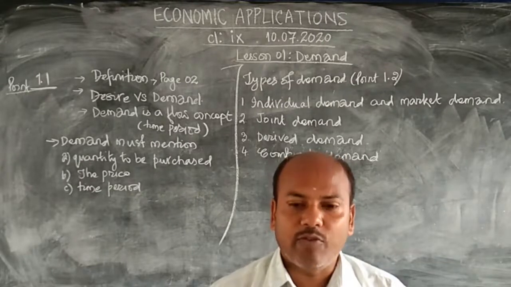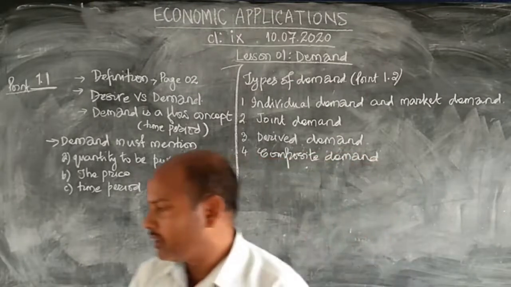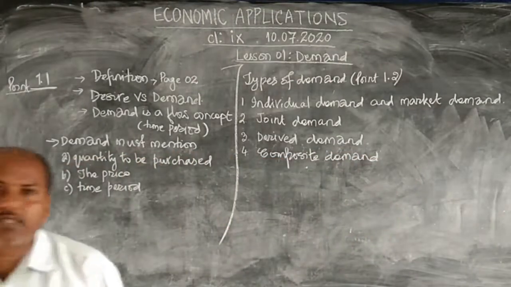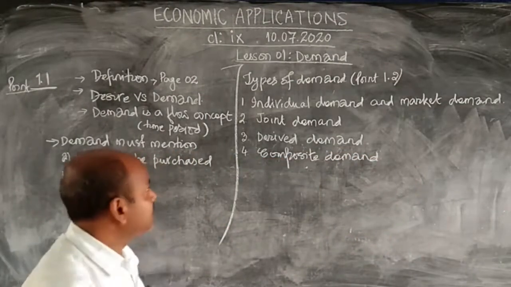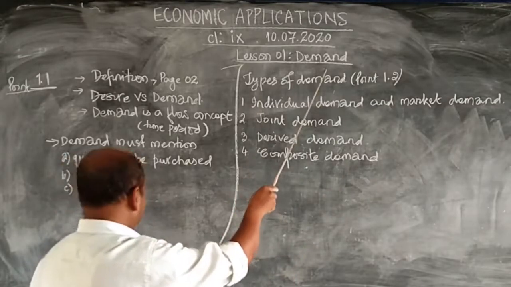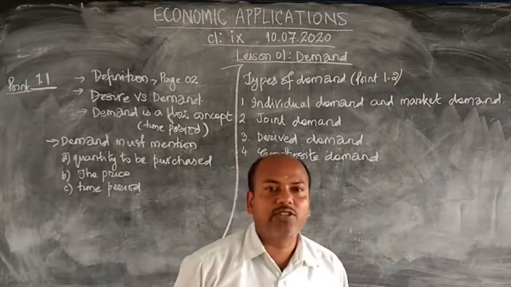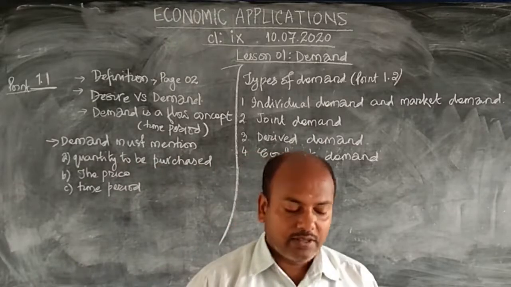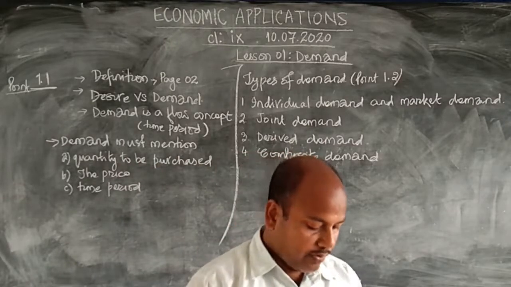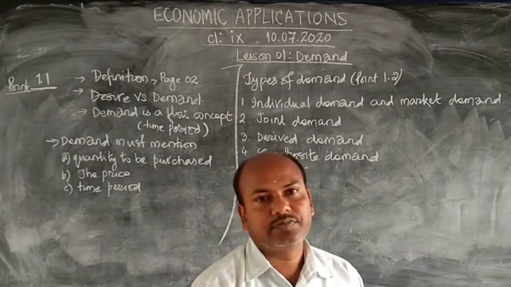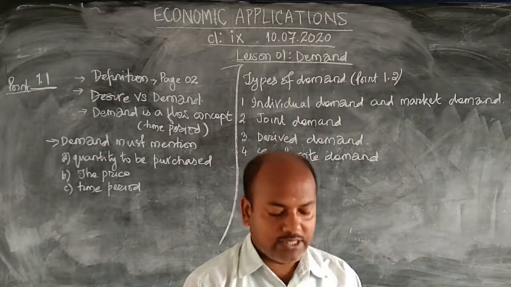So lesson number 1, we are going to begin a new lesson in economics, book 10. This is called demand. In this lesson, dear children, we learn about the law of demand and determinants of demand. First of all, what is a demand?